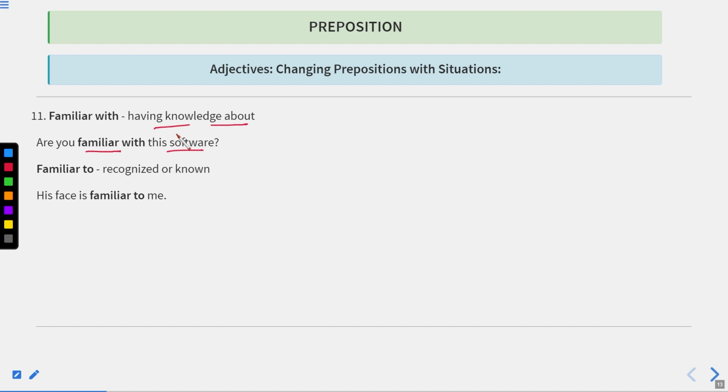So, are you familiar with this software? It means I'm asking, do you have any idea about this software? And familiar to means recognized or known. His face is familiar to me. Recognized or known. His face is familiar to me. Now let us move to the next one.